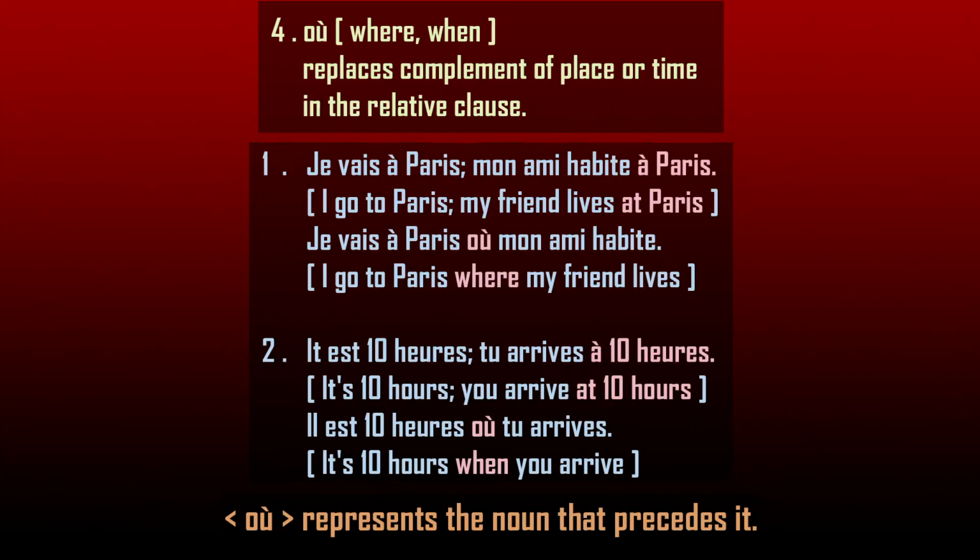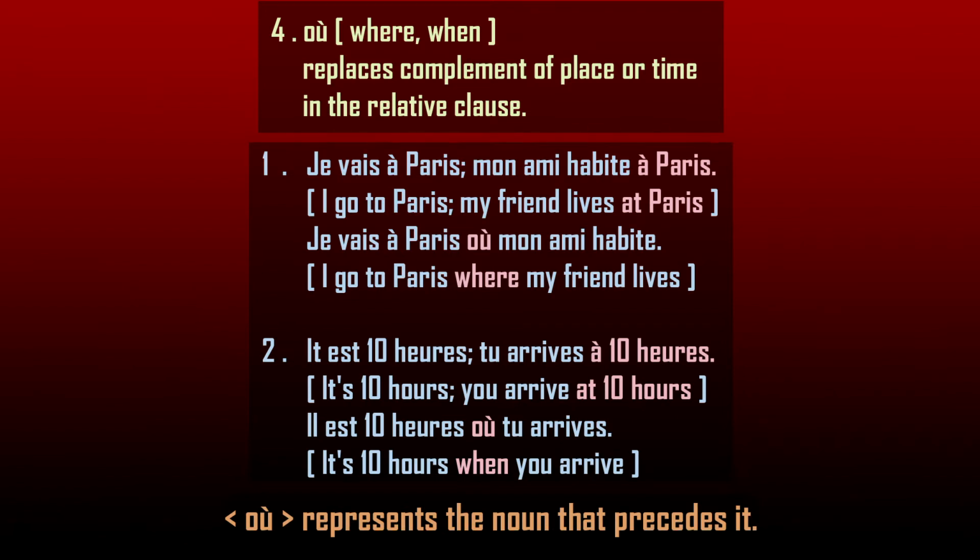The next relative pronoun, où, replaces a complement of place or time in the relative clause. It takes the meaning of where as the complement of place and when as the complement of time.